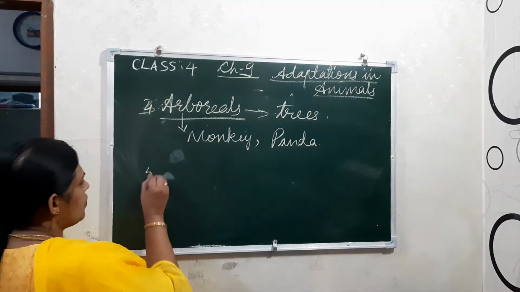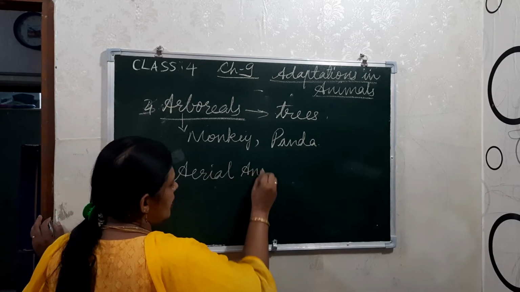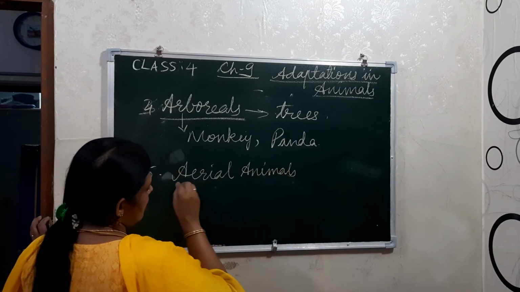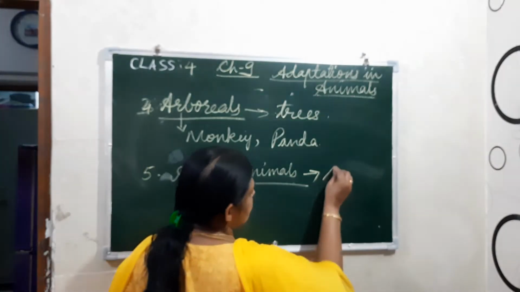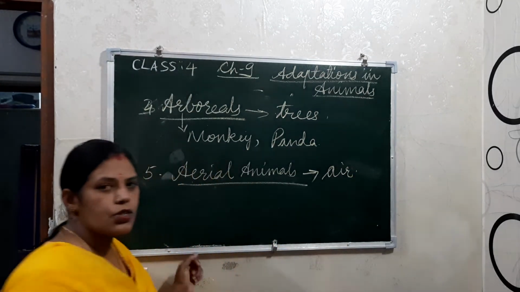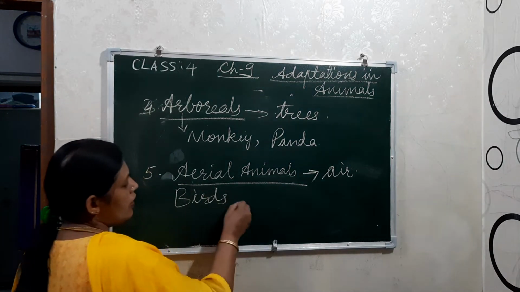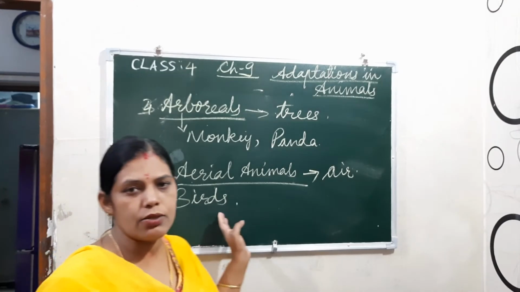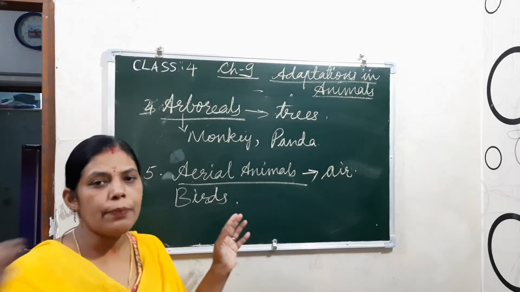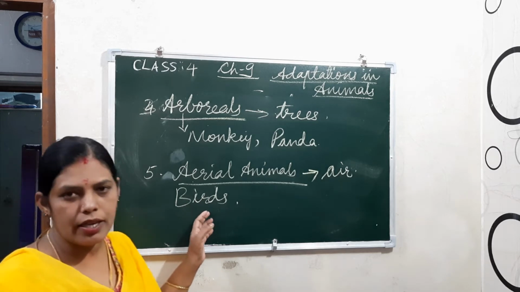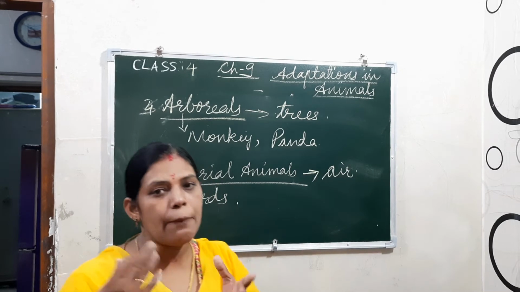Now the next one, the fifth one, that is aerial. Aerial animals. Aerial means most of the time they spend in air. Okay, so the birds, best example, birds. Birds spend time in air only. So they are aerials. Okay, and for searching food, moving from one place to another place, they are flying, right? So for flying, they have some more adaptations in their body.